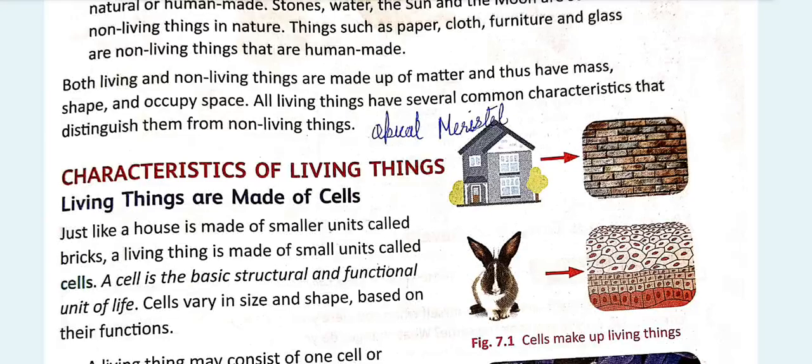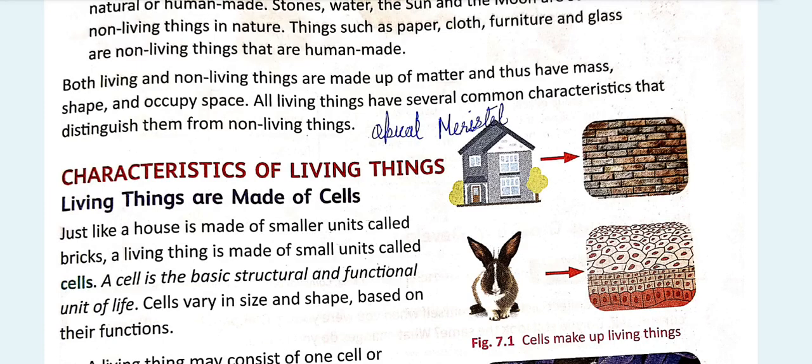First things first, living things are made up of cells. Just like a house is made from bricks, as you can see over here, little small bricks make a whole house, an organism is made up of cells. Different kinds of cells and enormous numbers of cells make an organism.